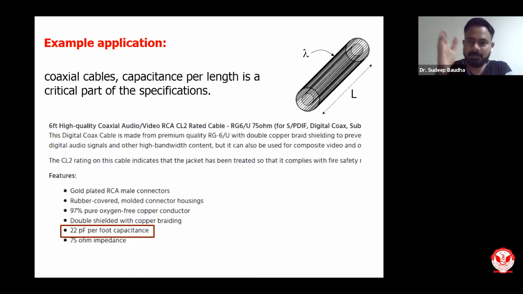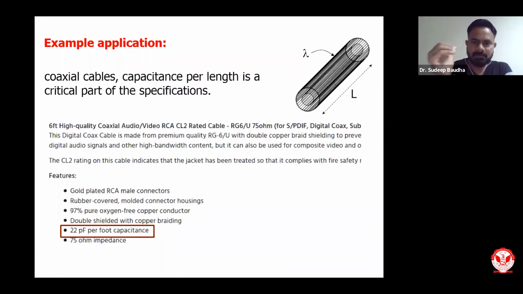This value of capacitance is calculated when we talk about two conductors in a concentric or coaxial arrangement. If you recall, there is an inner conductor, an outer conductor, and in between them some sort of dielectric material.